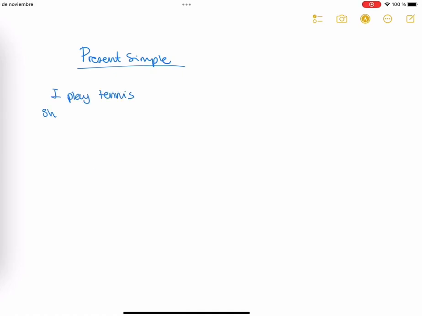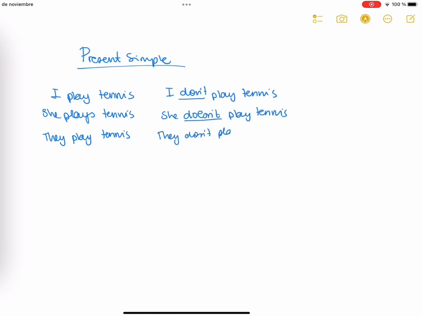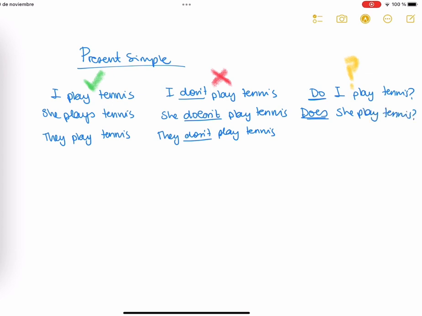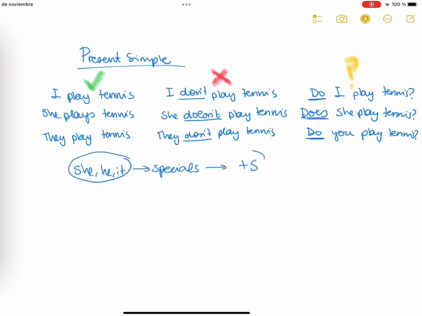Okay, we know I say I play tennis, she plays tennis, they play tennis, right? Then in negative, I don't play tennis, she doesn't, because it's special, we add the S, she doesn't play tennis, and then they don't play tennis. The questions: do I play tennis? Does she play tennis? Do you play tennis? Okay, remember she, he and it are special, so we have to add an S.